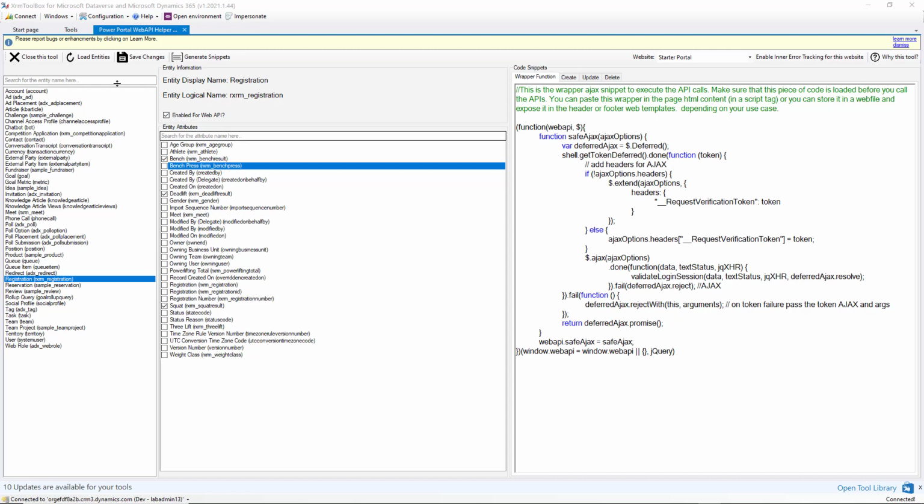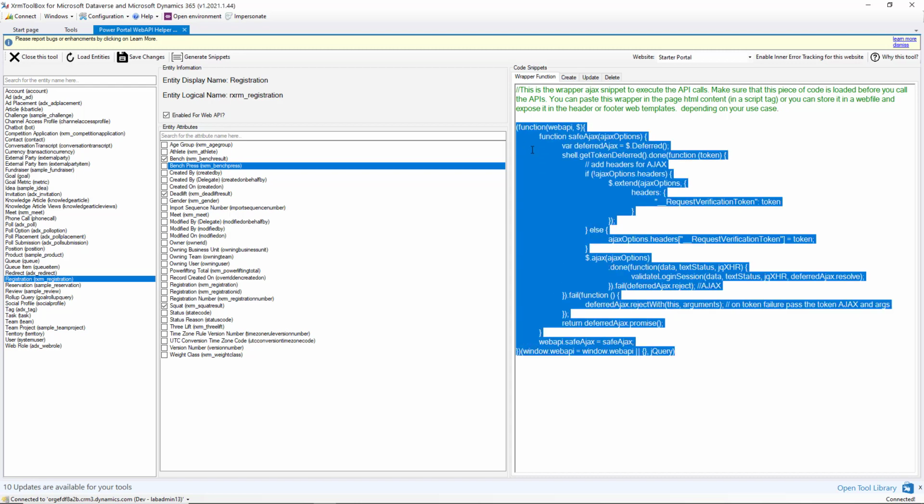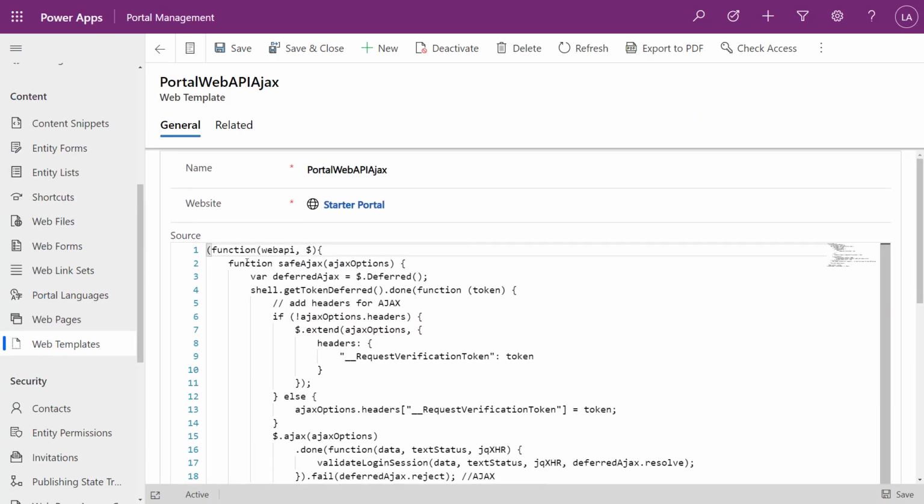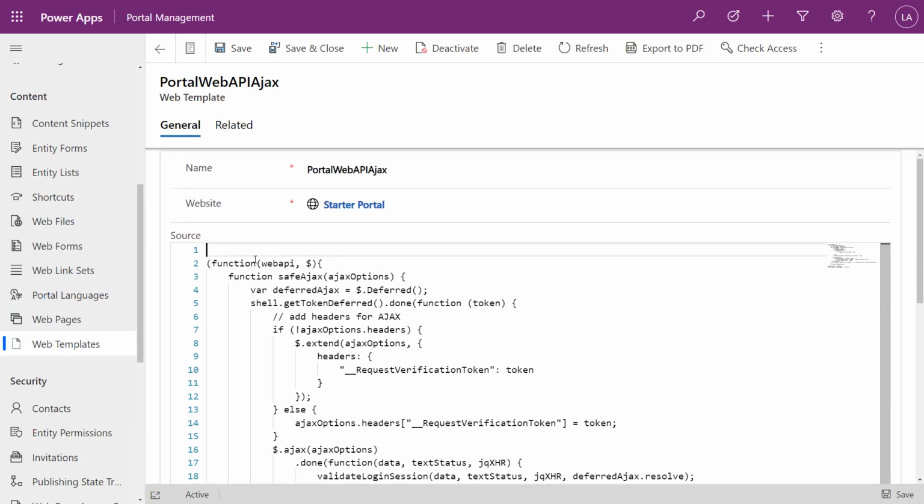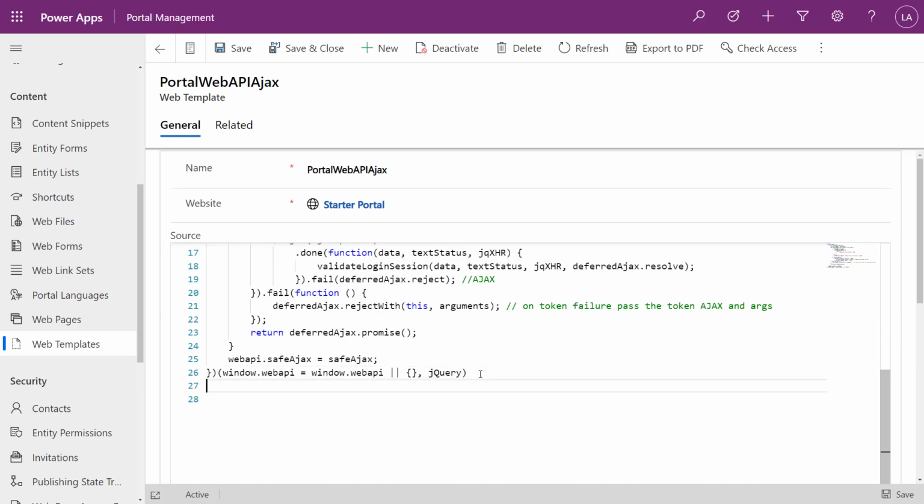The other thing I'm going to do from the web API tool is grab the wrapper function. We're going to need this, so I'm just going to copy it, and I'm going to create my own specialized web template for it. So basically I pasted in that particular code. I am going to need to put that within script tags because effectively this is JavaScript. Let me just do an end script here.